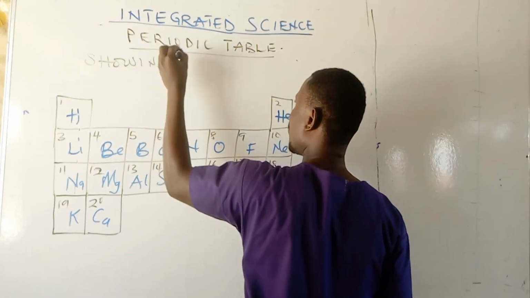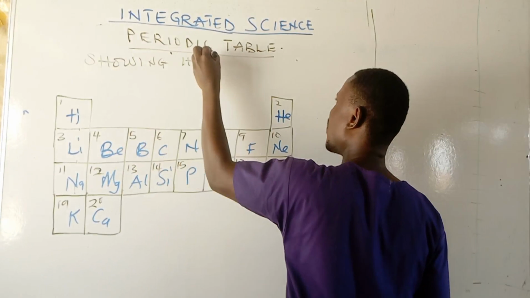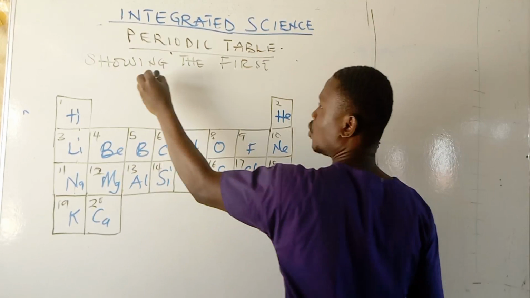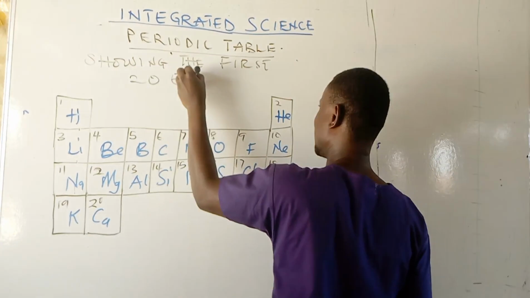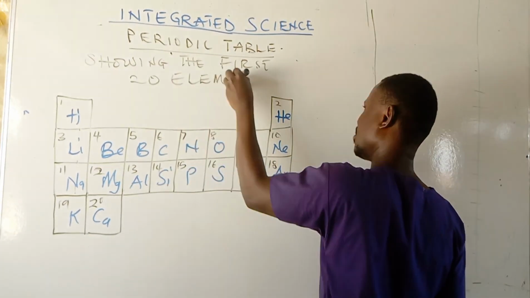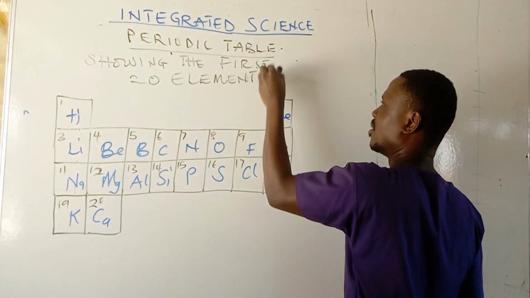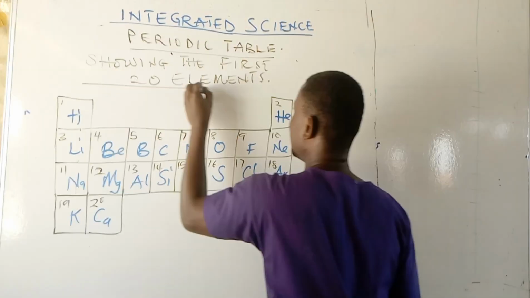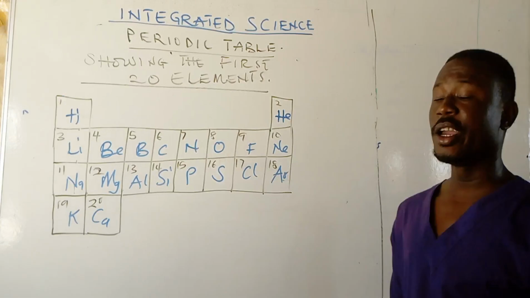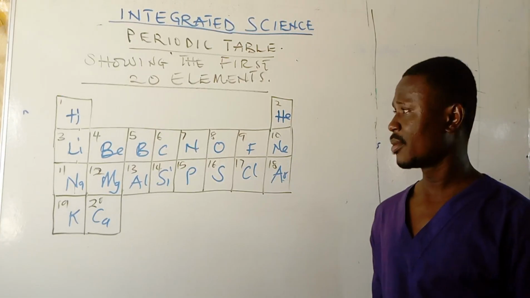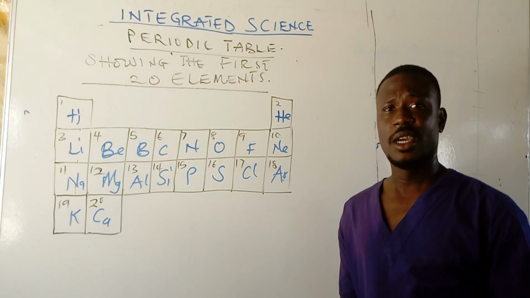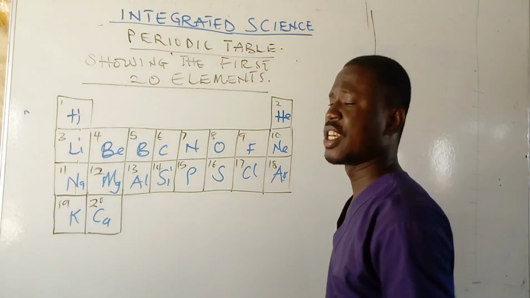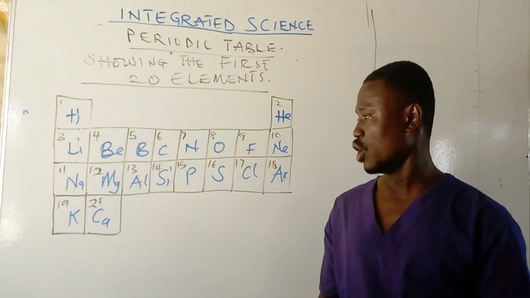Good. Now let's look at some common features of the periodic table showing the first 20 elements. One, we can see that on the horizontal we have 8 divisions. From left to right, 1, 2, 3, 4, 5, 6, 7, 8.